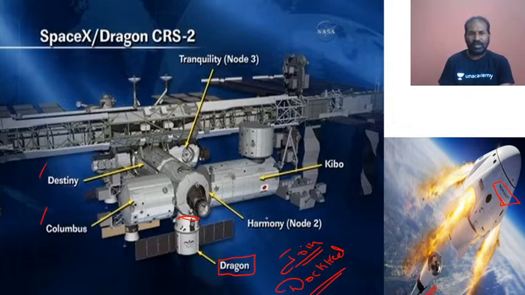Destiny here, this one, and then Harmony, Kibo, and then Tranquility, Node 3, which are all part of the spacecraft which have been docked to the ISS. These have all been docked to the ISS, International Space Station. So this is very important from the prelims point of view, especially focusing on the S&T for prelims.